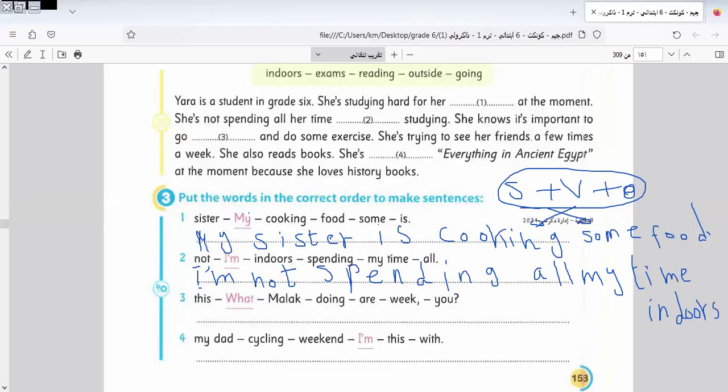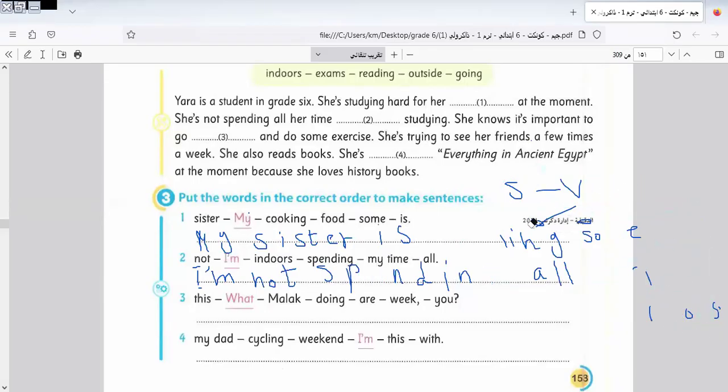Okay. I will leave the two sentences for you to do by yourself. Now you know how to do it in the question form and in the statement form. I think now you understand how to do it. Let's go to another question, because I would like to end this video today.